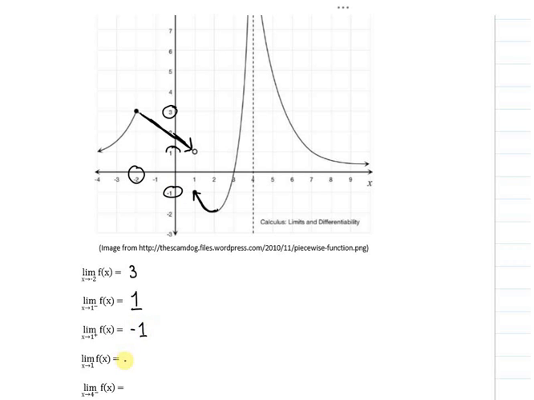This one says the limit of f of x as x approaches 1. Approaching from the left, we got 1. Approaching from the right, we got -1. So it does not exist.